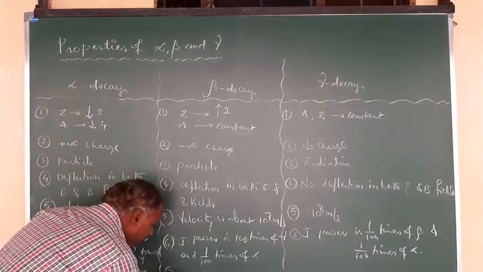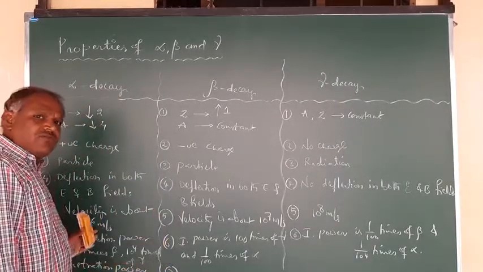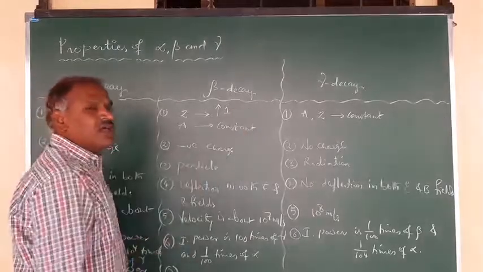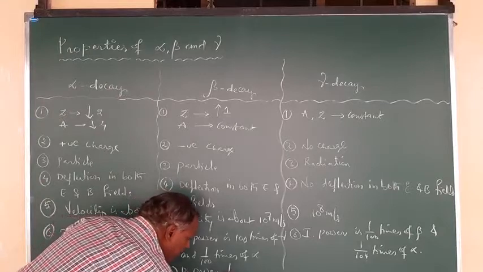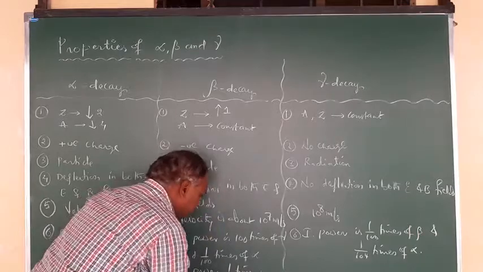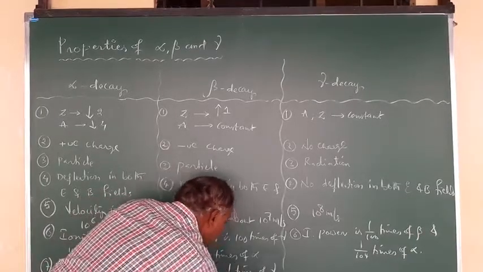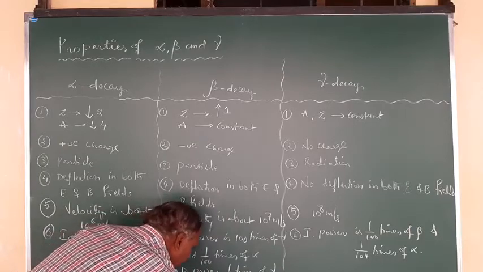Similarly, for beta decay, the penetrating power is 100 times compared to alpha and 1/100 times with respect to gamma. So the penetrating power is 1/100 times of gamma and 100 times of alpha.